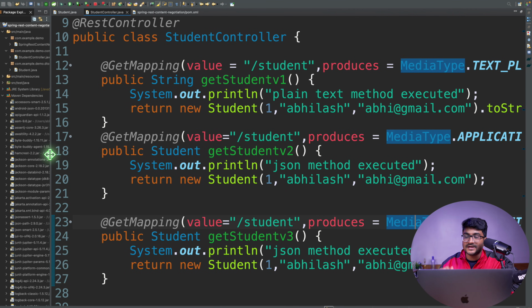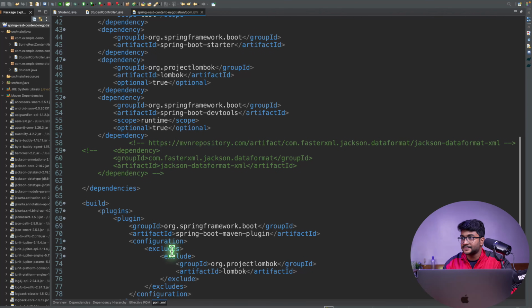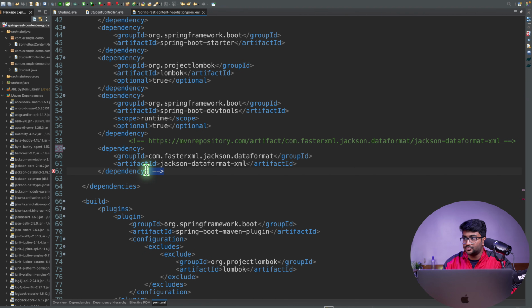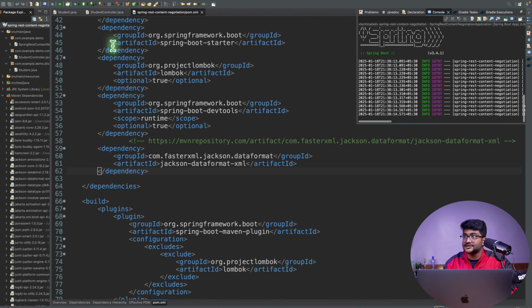Okay, now one more thing: we can also club these methods together. For example, I want to bring back my XML support. So I'll go to my pom.xml and uncomment this, because I want my application to have the XML support. Okay. And now I will go to the student controller. Let me stop my application.